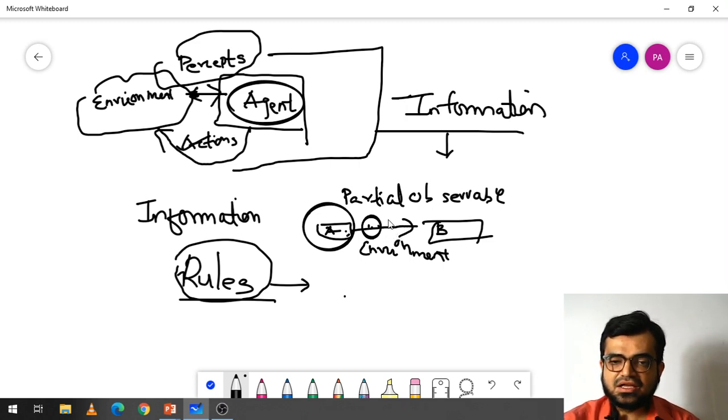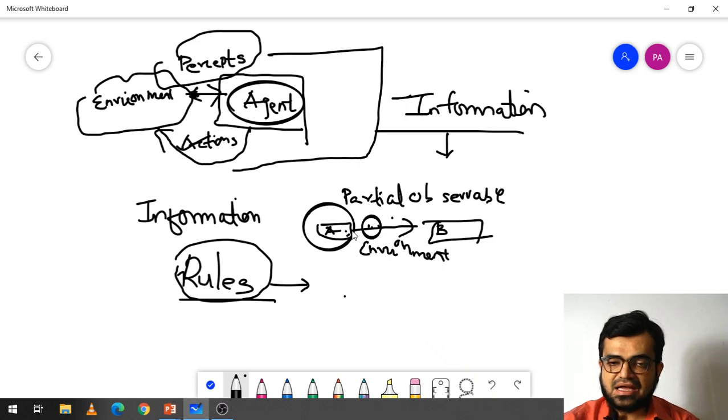What happens when suddenly one person comes in front of the car? Whenever such an incident happens, the car should have an idea, because here we are making the agent an intelligent agent.